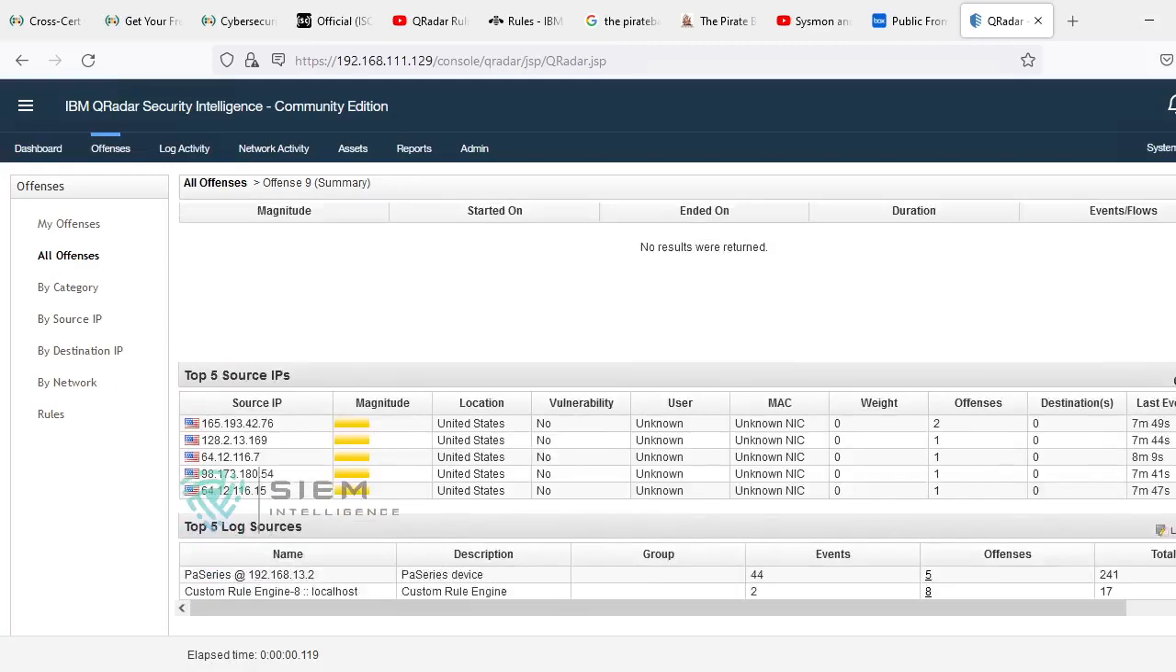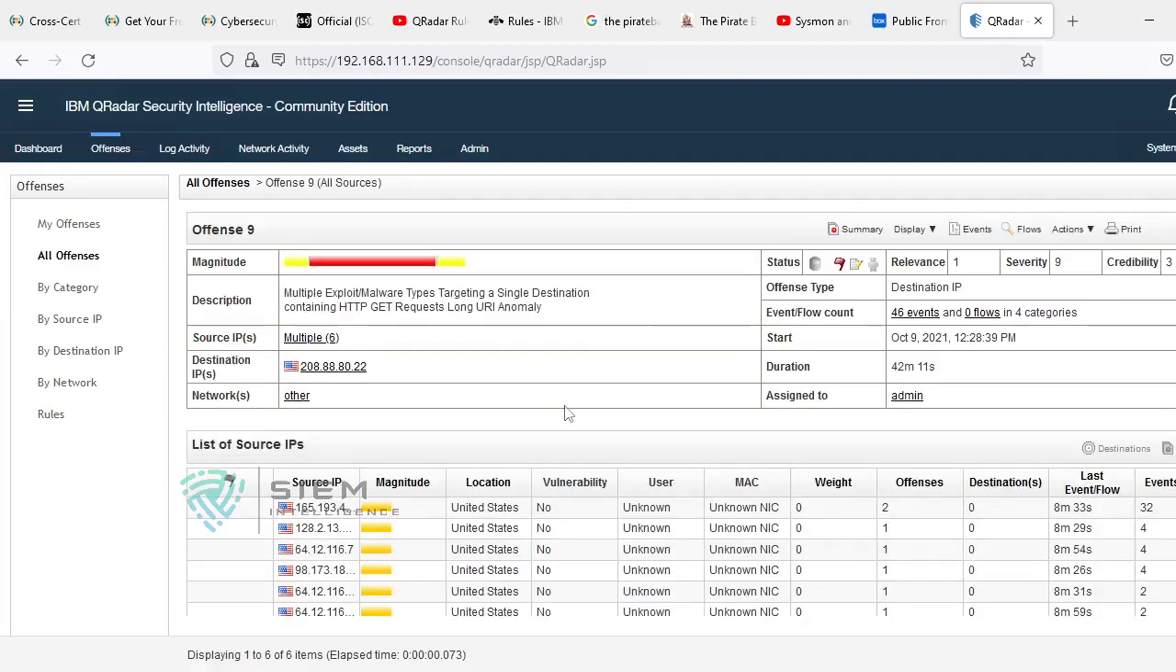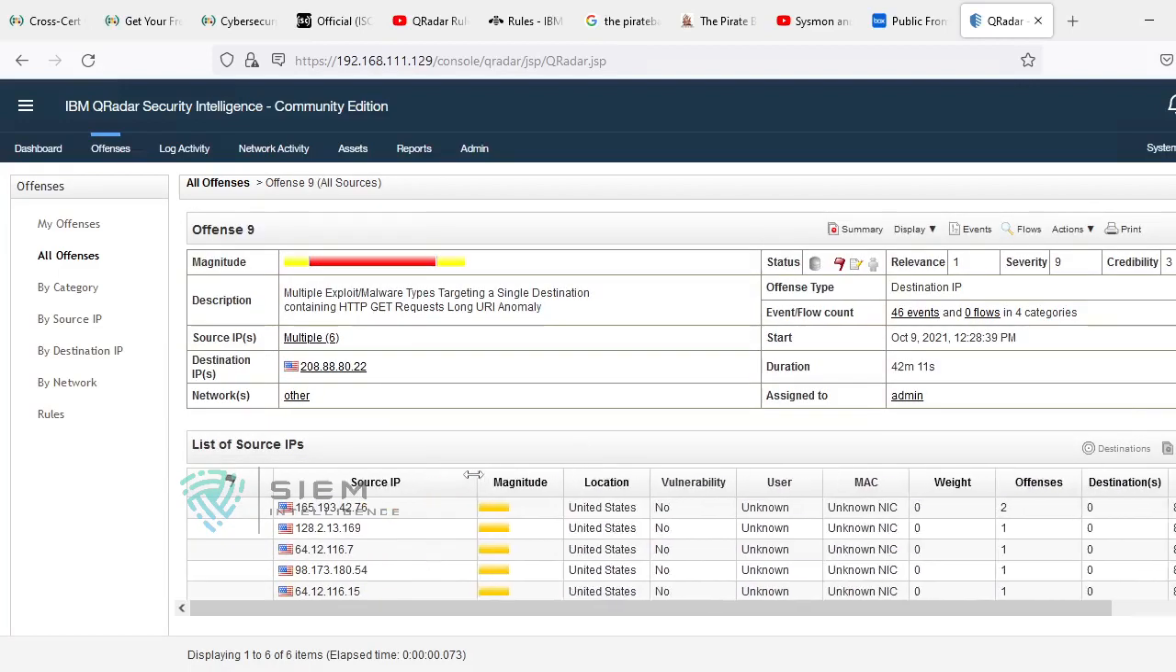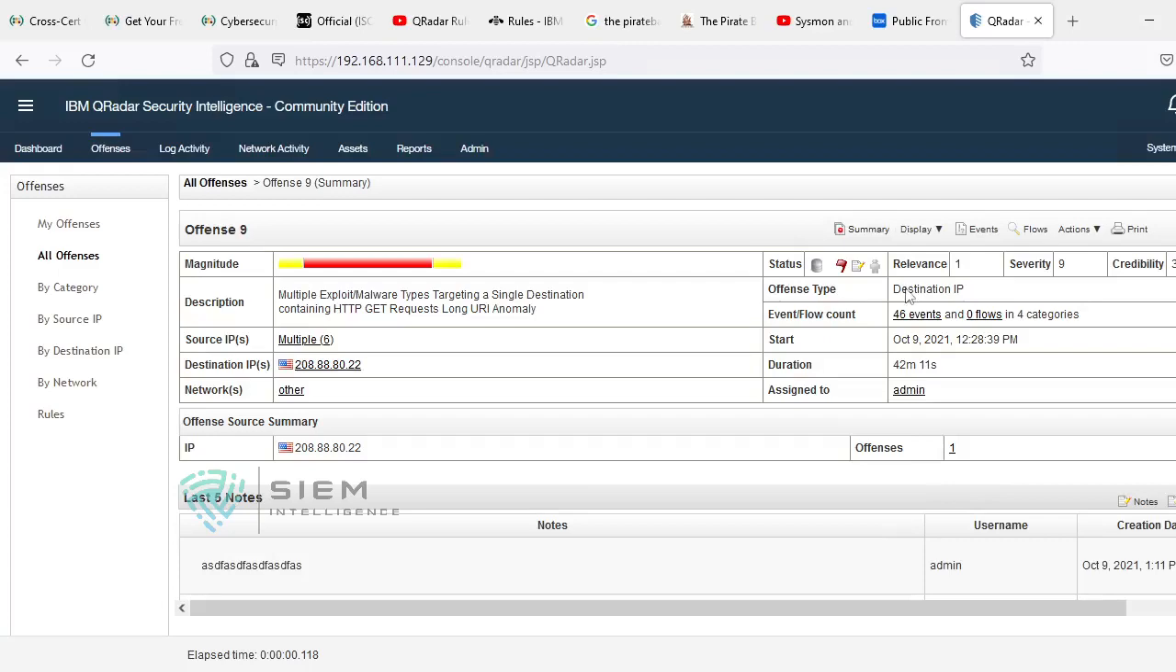By default it is giving the top 5 source IP addresses, but if you press sources, you can see the list of all log sources. These are the source attackers' IPs, and there are a total of 6. To go back to the summary, just press here and you can go back.